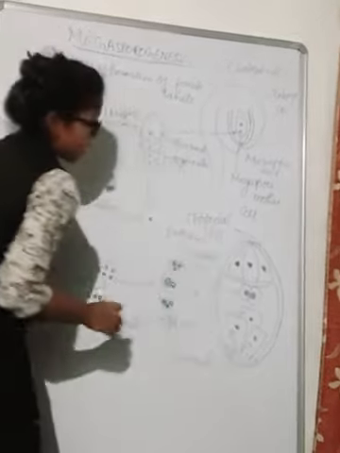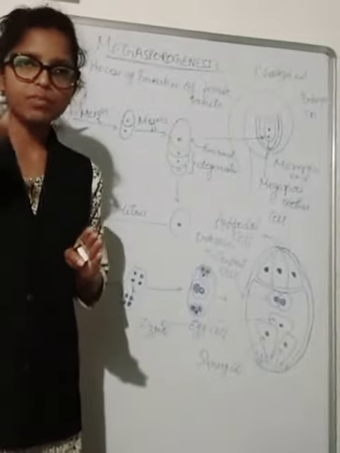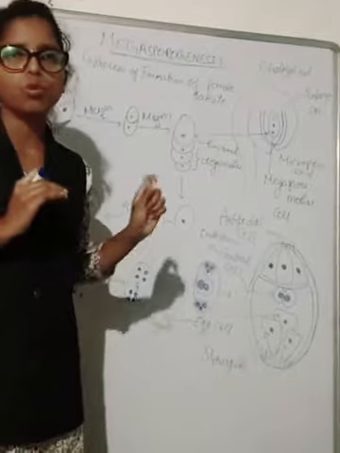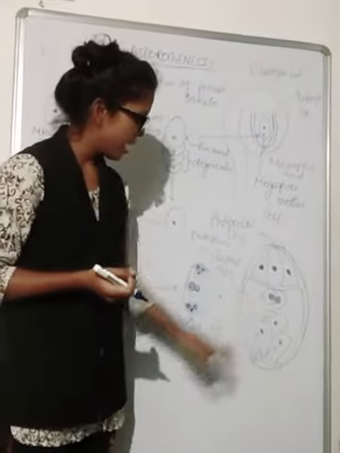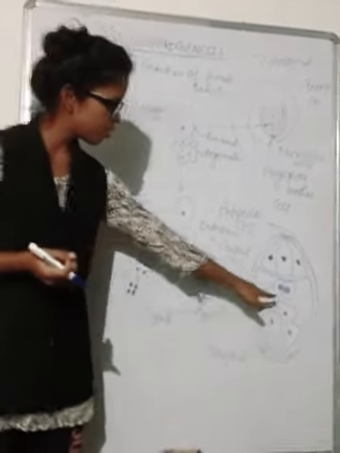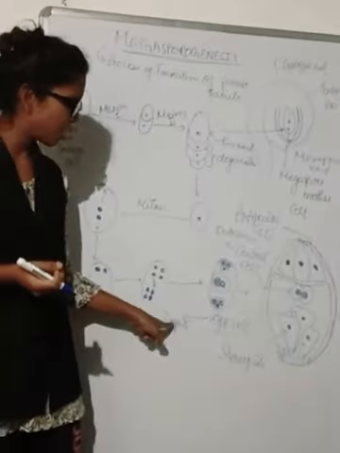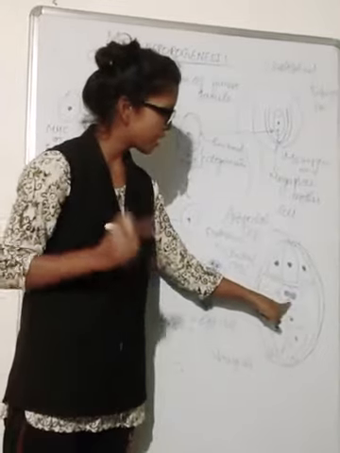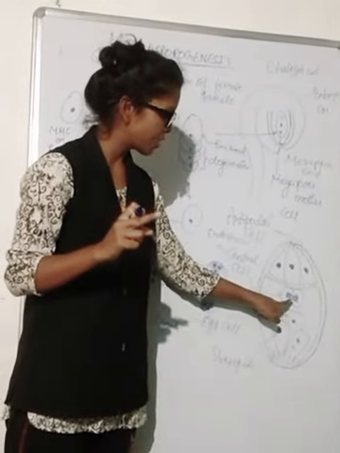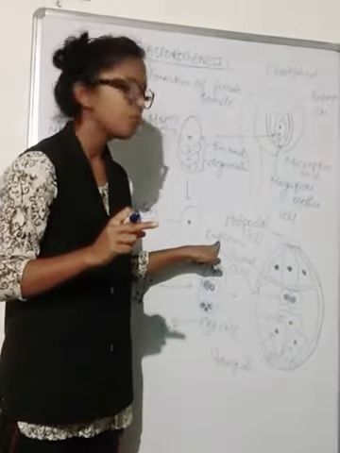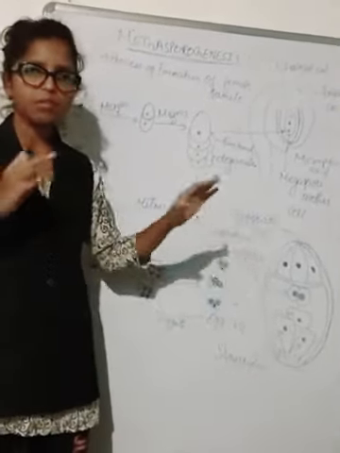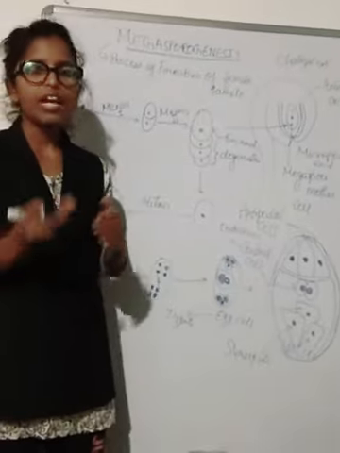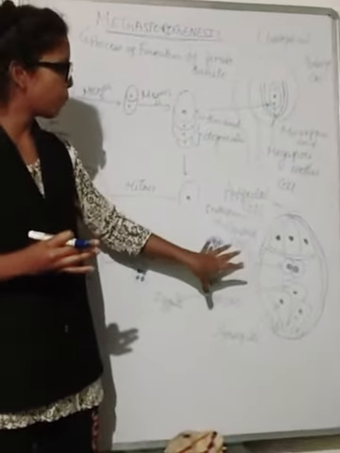Student, I am telling you, two fusions take place when the male gamete enters into the ovule and reaches the embryo sac. One fuses with the egg cell here, and this fusion will result in the formation of the zygote. The other male gamete fuses with the central cell, which will result in the formation of endosperm. In this way, fertilization is taking place. Fertilization we will see further on, and I hope this topic is clear to you people.